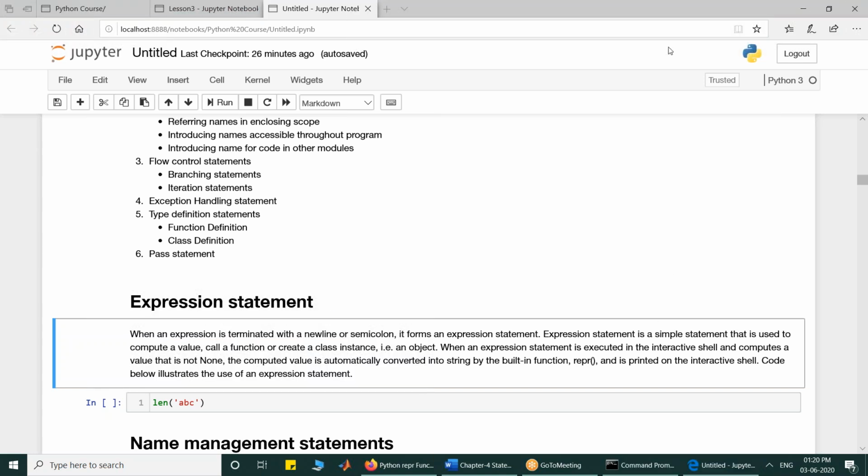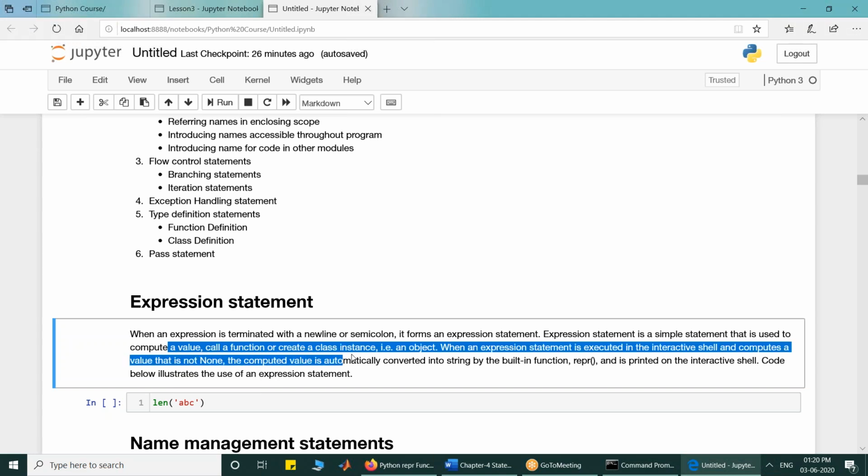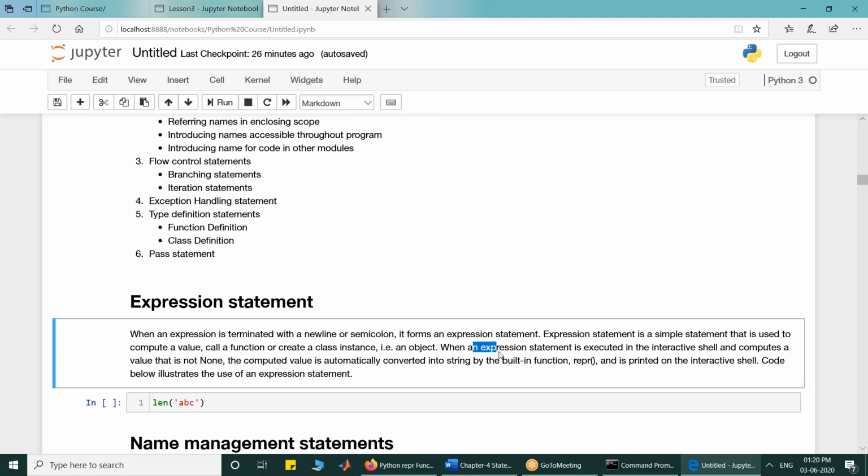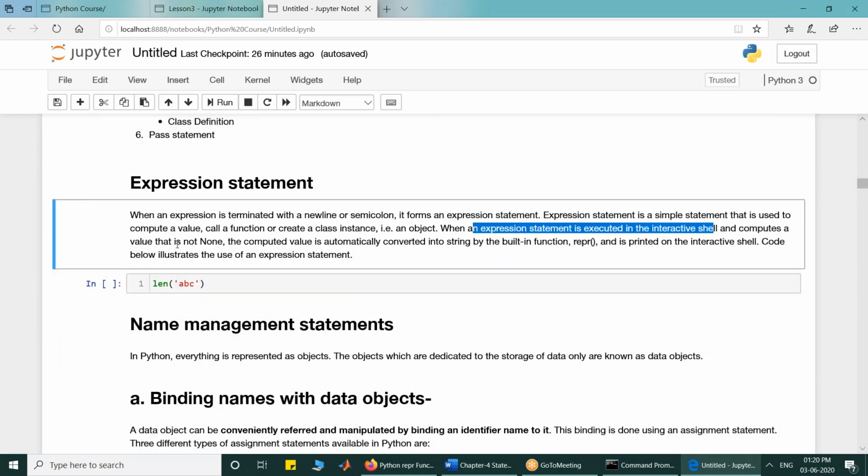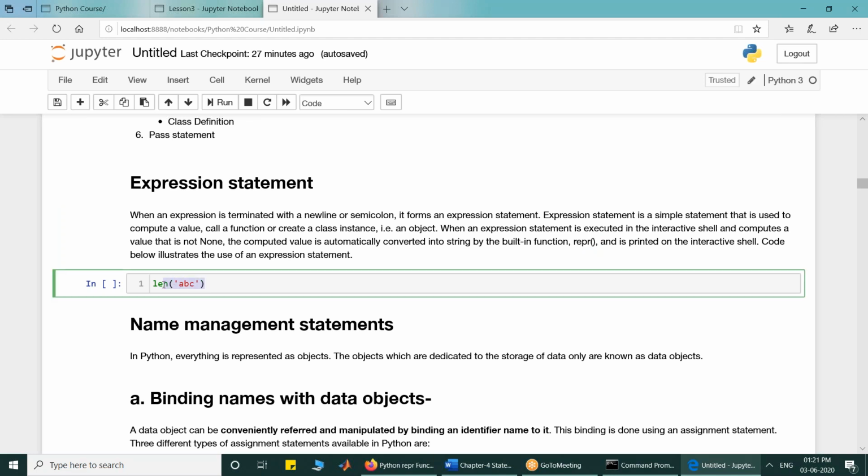An expression statement is a simple statement that is used to compute a value, call a function or create an object. When an expression statement is executed in an interactive shell like our code cells, it computes a value. If the computed value is not None, it is automatically converted to a string using the representation function and is printed on the interactive shell.